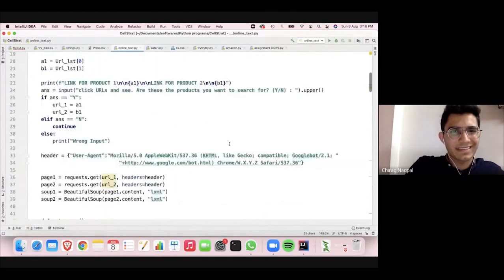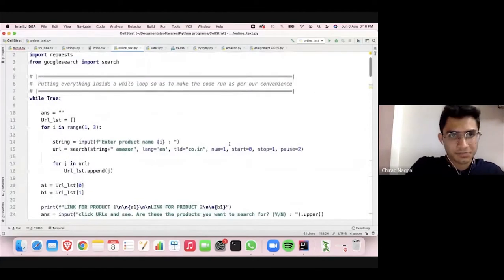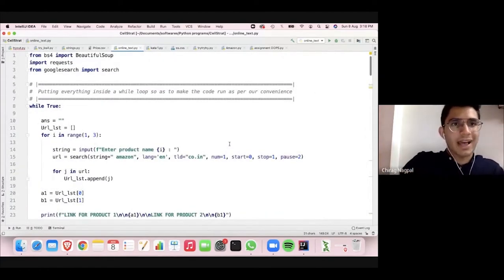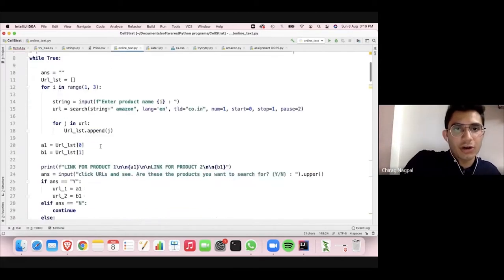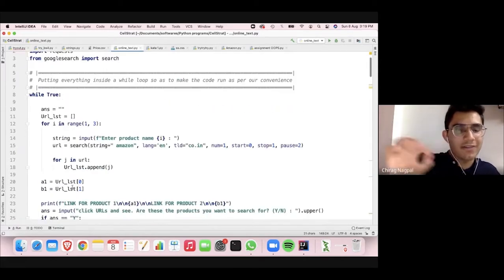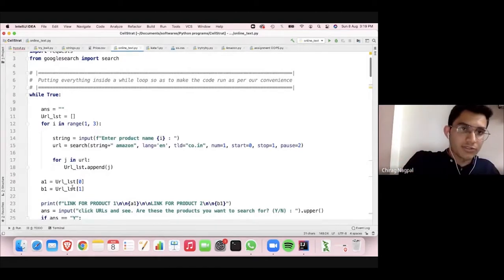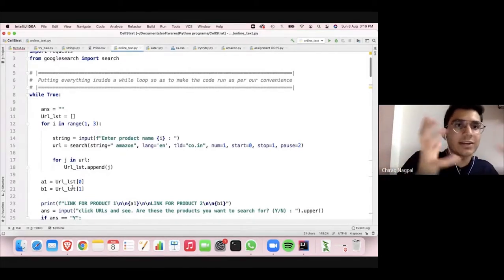For a very basic explanation of the code, I won't go through every line because it's very boring. As we can see in lines 4, 5, and 6, I've put everything inside a while loop. Why have I done that? Because I want the loop to run infinitely unless and until I don't want to search further. So you all saw a line saying thank you for running and have a nice day. When I said no, it broke out of the loop and came outside. That was the whole point of putting everything inside a while loop.